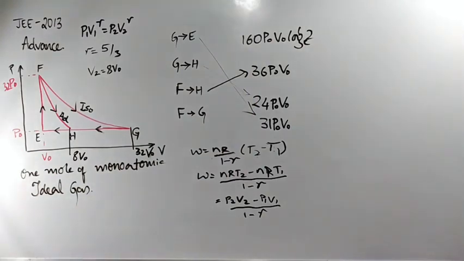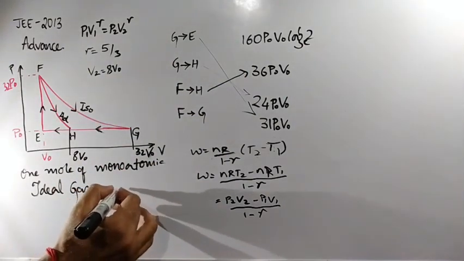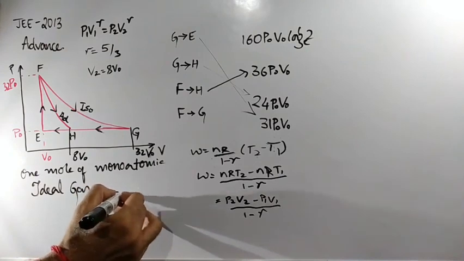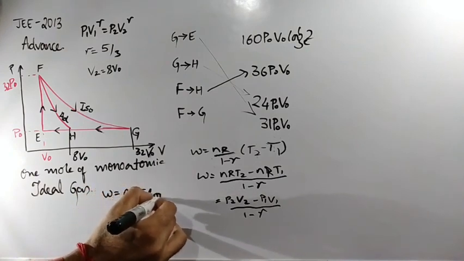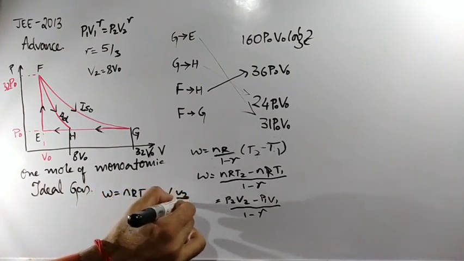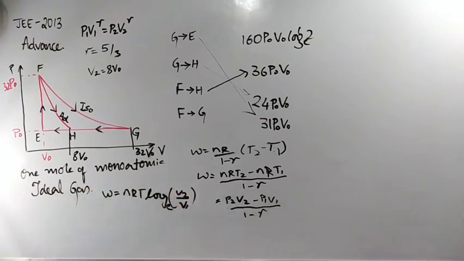Solve it correctly. And the last one, the F to G process, is nothing but an isothermal process. For an isothermal process, what is the work done formula? nRT log of V2 by V1 to the base e. Okay, substitute the values.